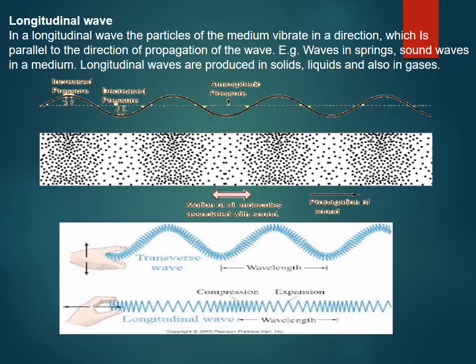Longitudinal wave. In a longitudinal wave, the particles of the medium vibrate in a direction which is parallel to the direction of propagation of the wave. Example, waves in springs, sound waves in a medium. Longitudinal waves are produced in solids, liquids and also in gaseous medium.